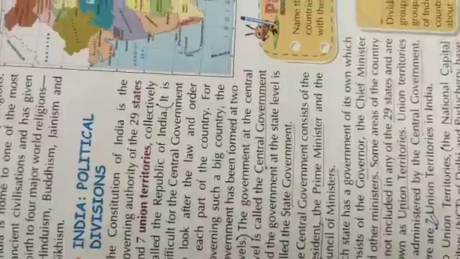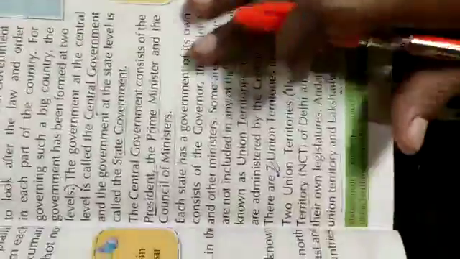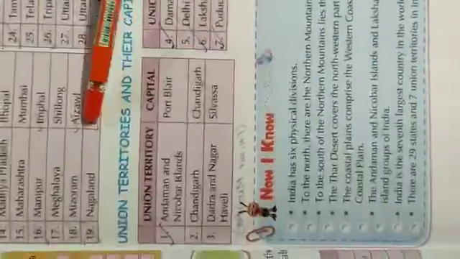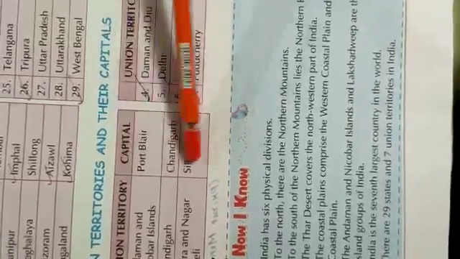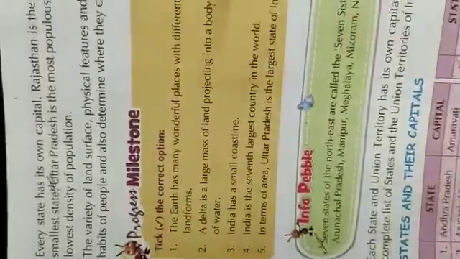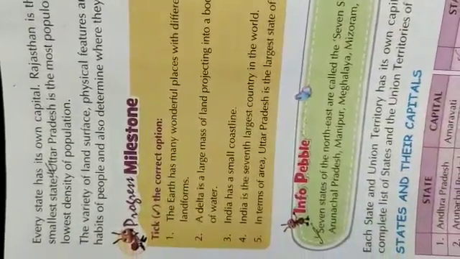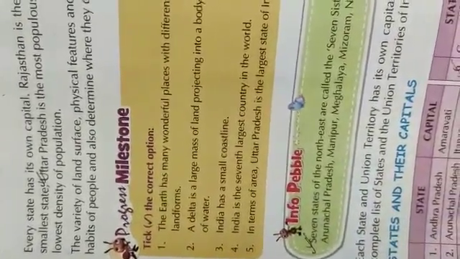Now, union territories. There are 7 union territories. In page number 17, you will see the 7 union territories. These are the 7 union territories and their capitals. Every state has its own capital.